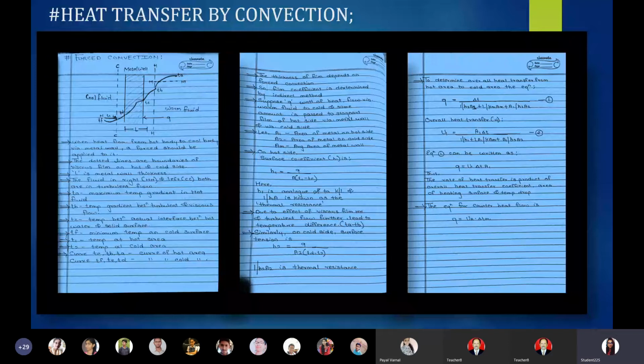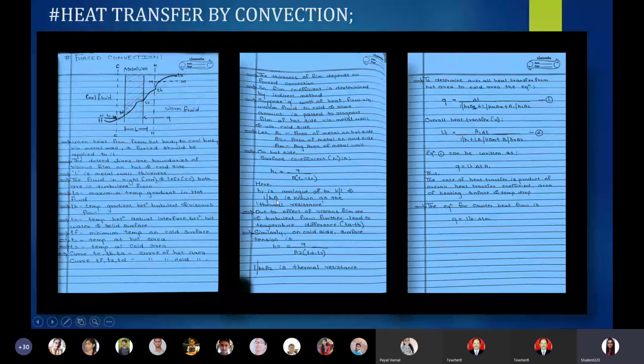Now look over the hot side. What it is saying: the surface coefficient H1 is described as H1 equal to Q, that is the rate of heat transfer, divided by A into (T1 minus Tc). Whereas H1 is analogous to K by L, and 1 by H1A is known as the thermal resistance.